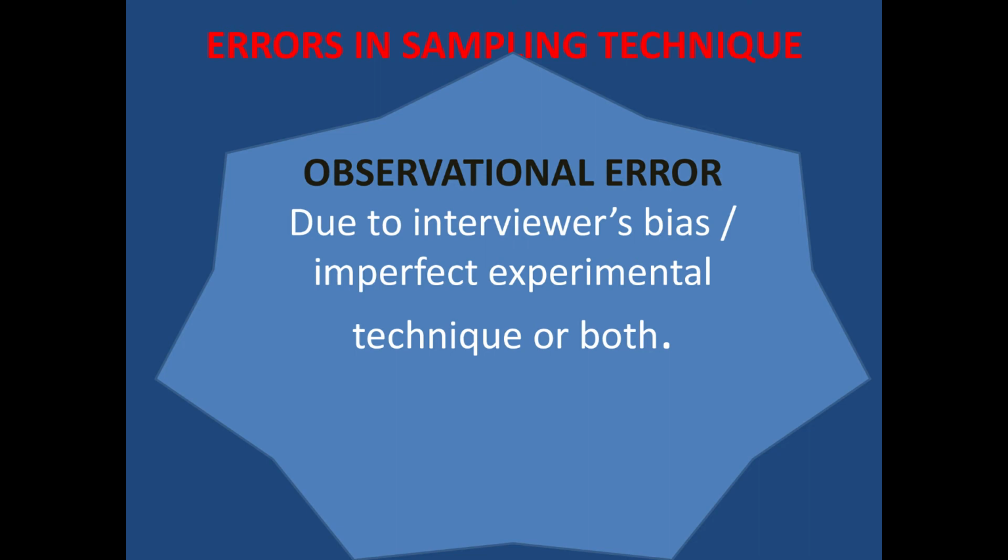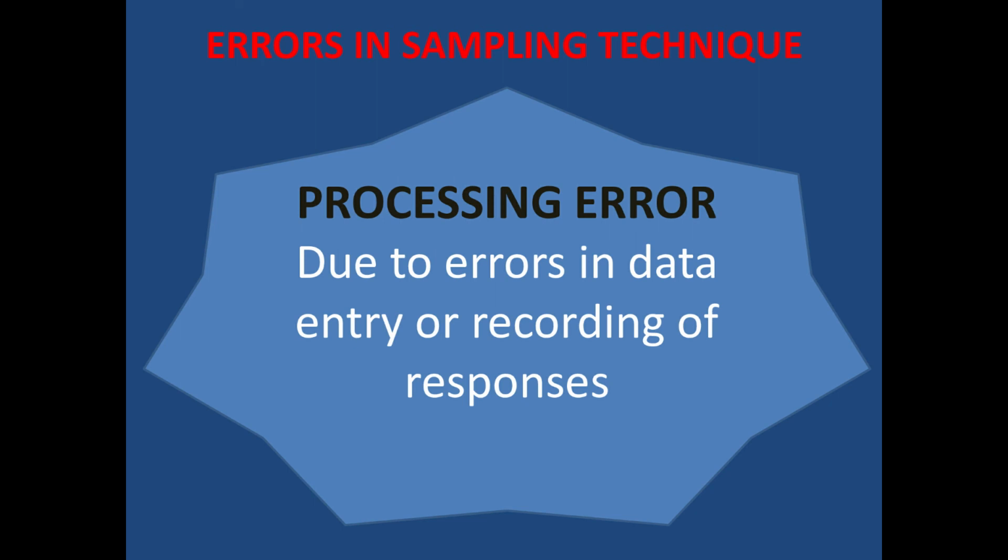Third, processing error. This is due to an error in data entry or recording of the respondent's data. When I complete my study and then enter it in a Microsoft Excel sheet, I don't enter the data properly. So this type of error might occur during the processing of my study. So these are the three types of errors in sampling technique.